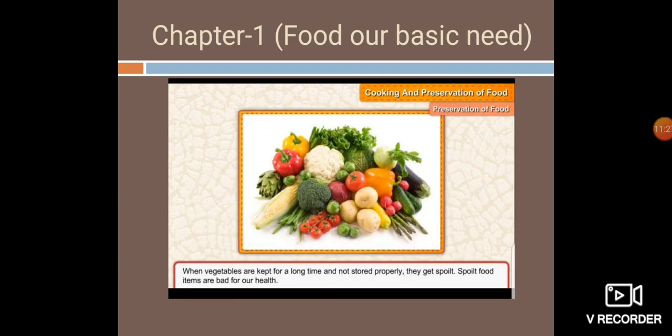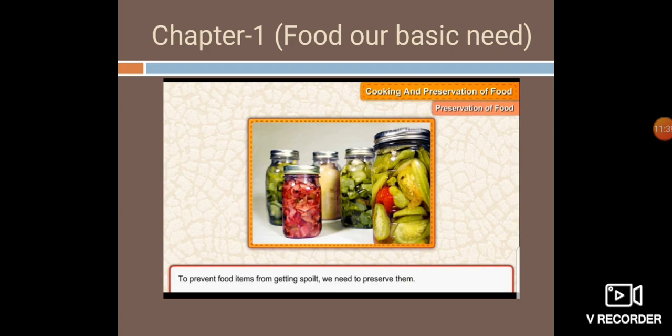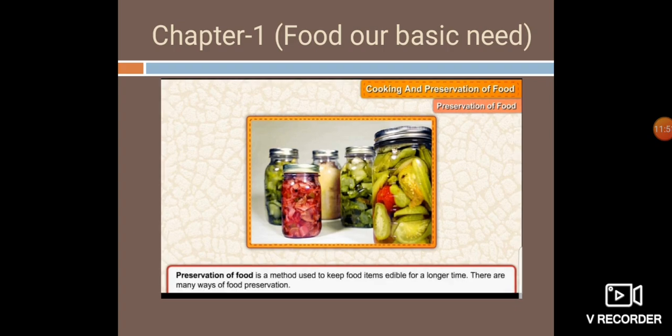Now, when vegetables are kept for a long time and not stored properly, they get spoiled, and spoiled food items are bad for our health. So, we should prevent them so that we can make them edible for a long period of time. To prevent the food items from getting spoiled, we need to preserve them. And this process is known as preservation of food.